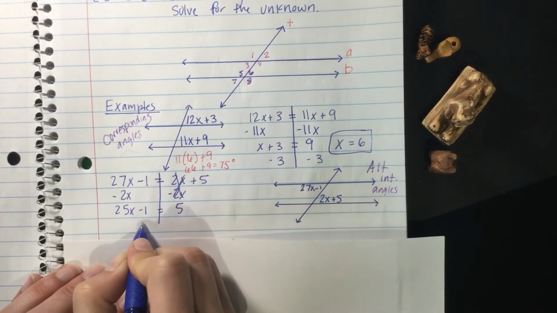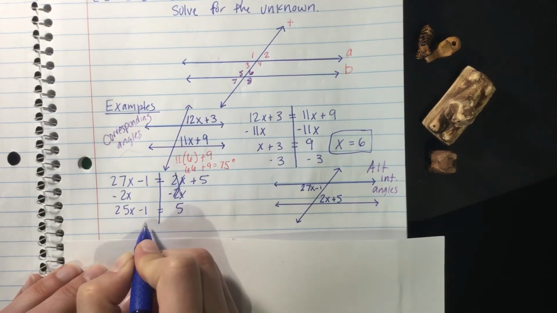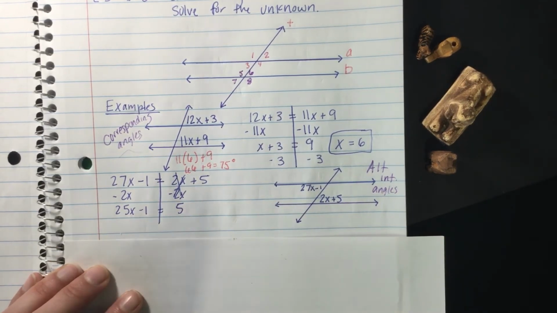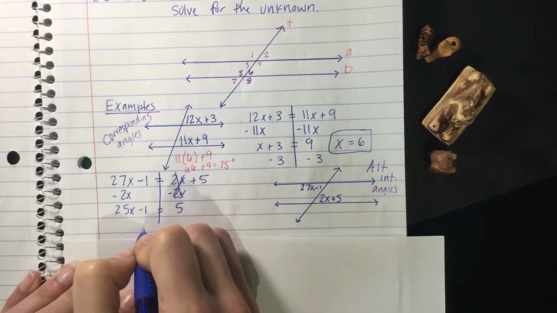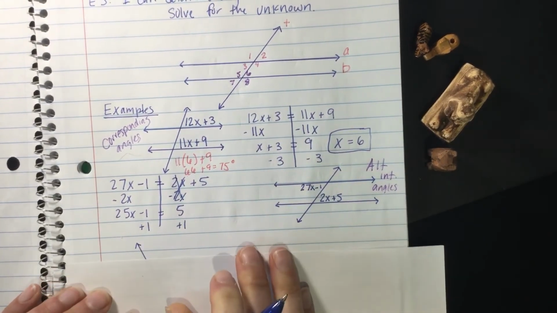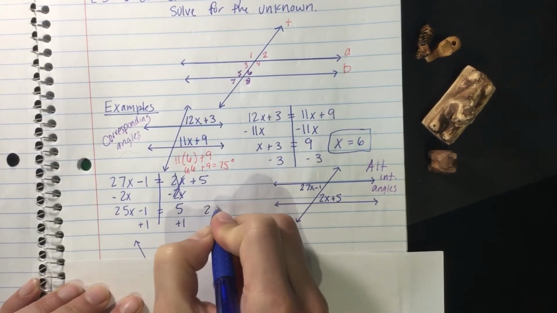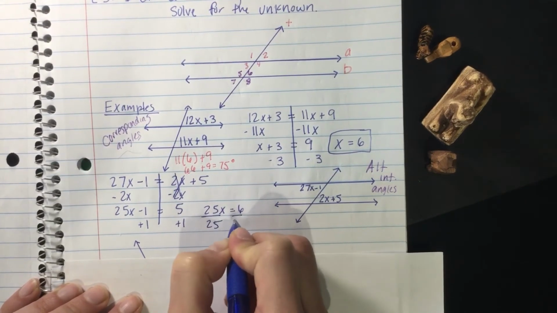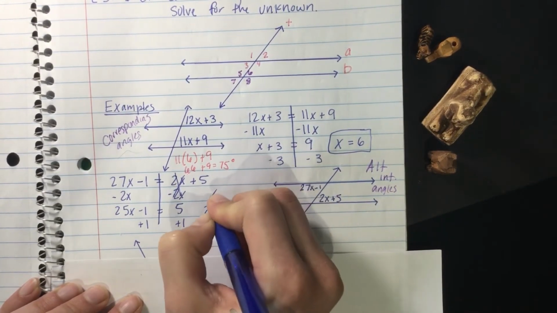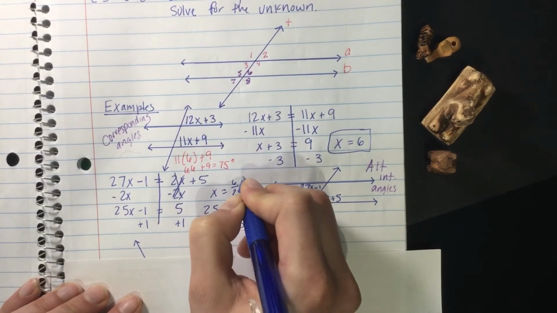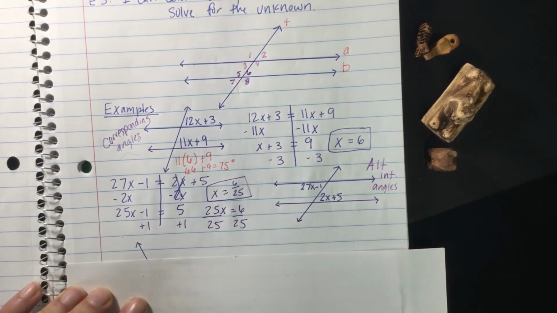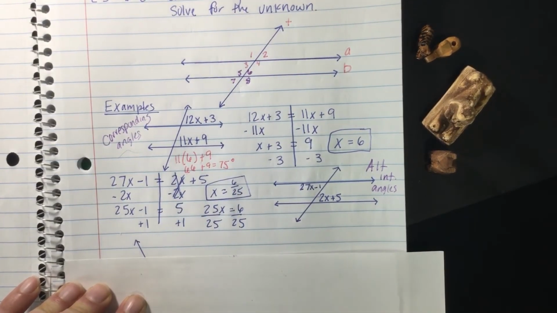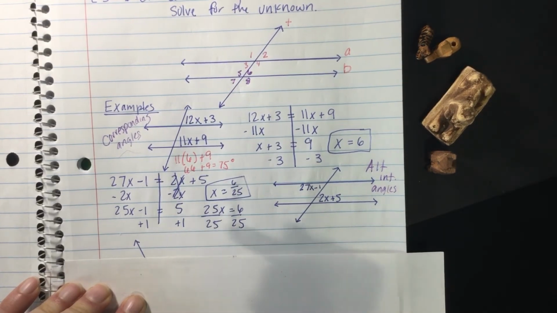So now I want my variables on my left and my numbers on my right. I think I might have written this down wrong. Okay, so now we have 25x equals 6. We can divide by 25, divide by 25. X equals this crazy fraction, and I clearly wrote it down wrong, but we know that kind of just helps us out. We're going to leave that as a fraction today, and we don't need to plug it back in.